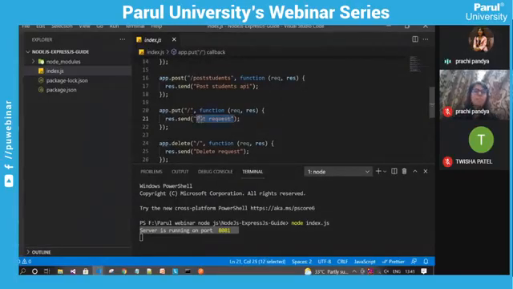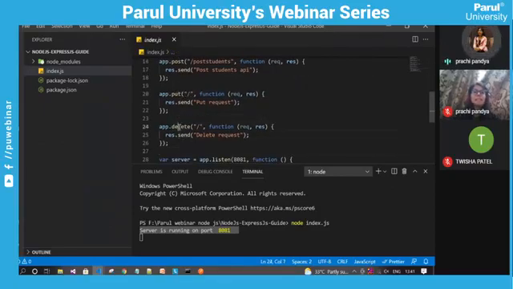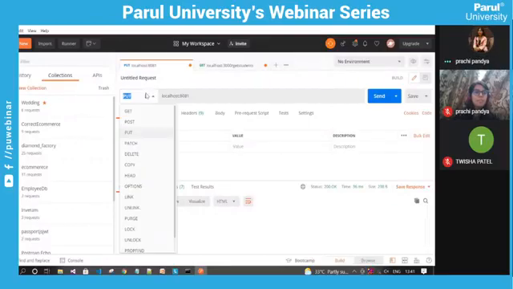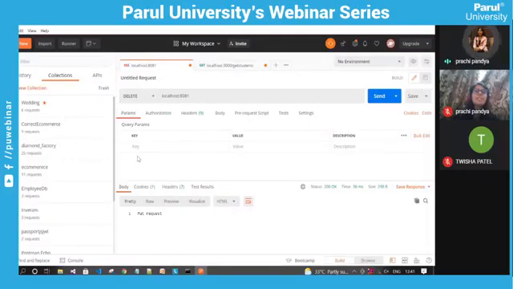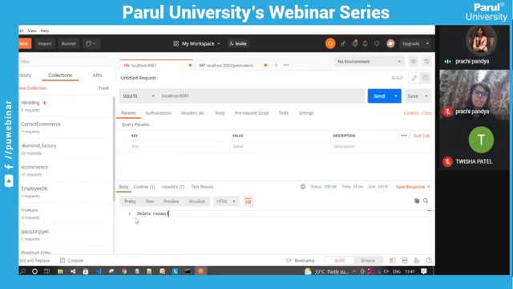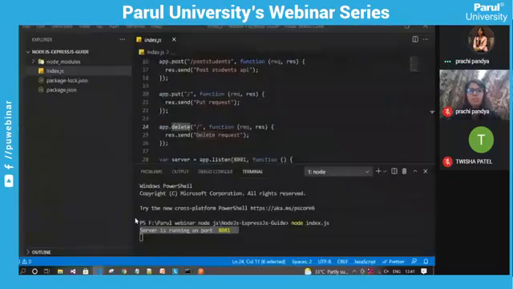So the put request is displayed and we are again checking the delete request. Here we are changing the request type to delete, and since it is the root request, no further characters are required. We are sending the request and it is showing delete request. So this is how our Node.js APIs are working and how we can test them using Postman.